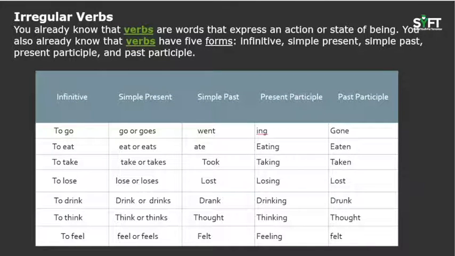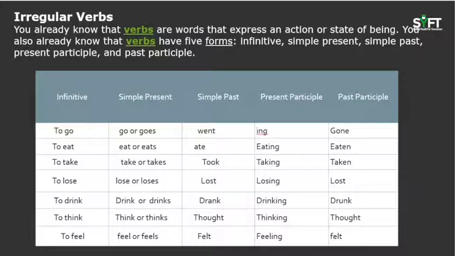Next are the irregular verbs. We already know that verbs are the words that express an action, a state of being or a mental reaction. We have also known that verbs have 5 forms. They are infinitive, simple present, simple past, present participle and past participle. So we have ordered them in a table. Here we find 5 columns: infinitive, simple present, simple past, present participle and past participle.